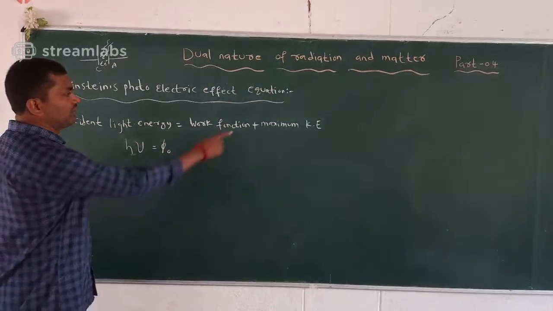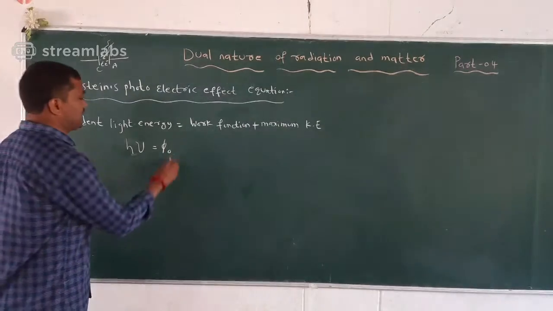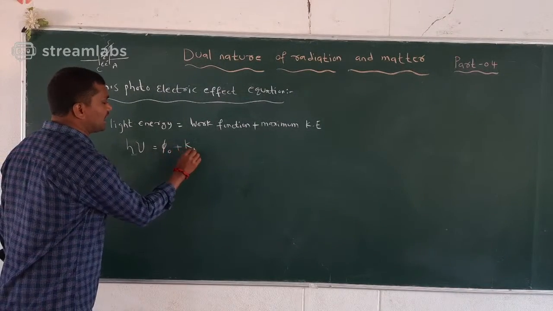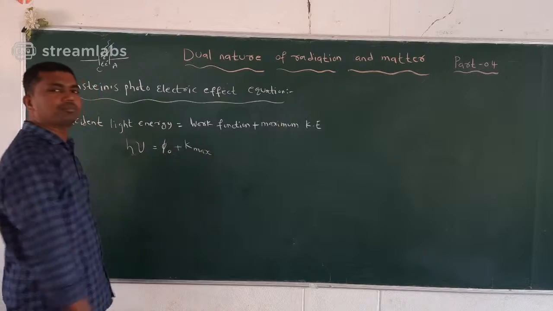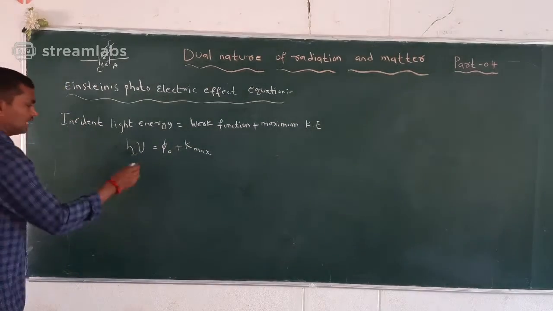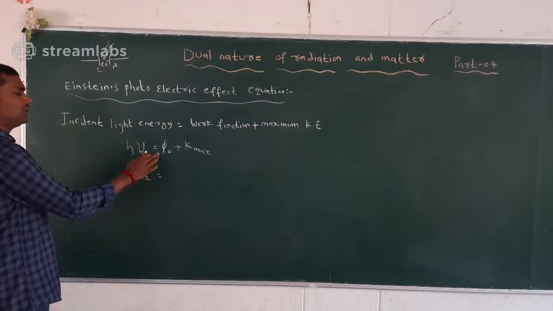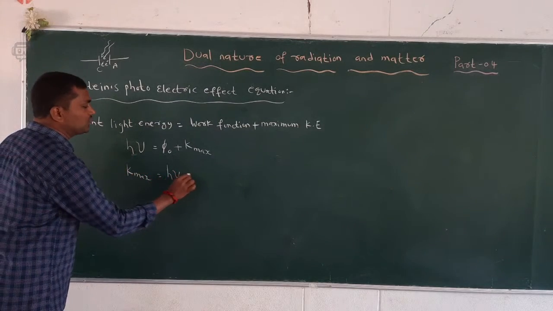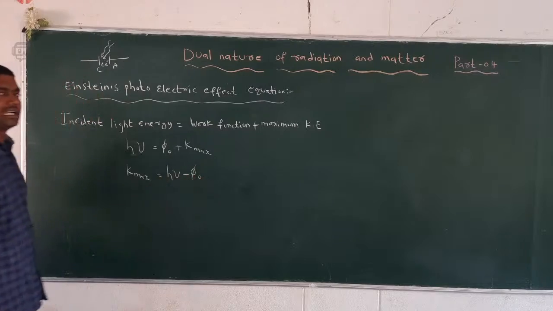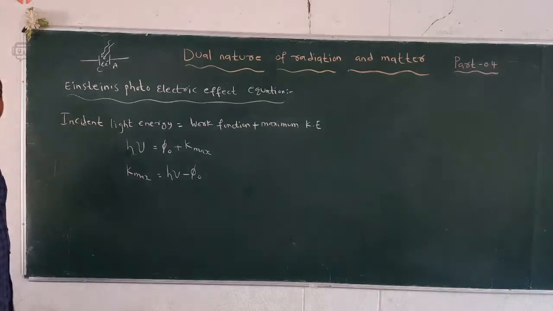Maximum kinetic energy we write as K max. Therefore K max is equal to h nu minus pi naught.